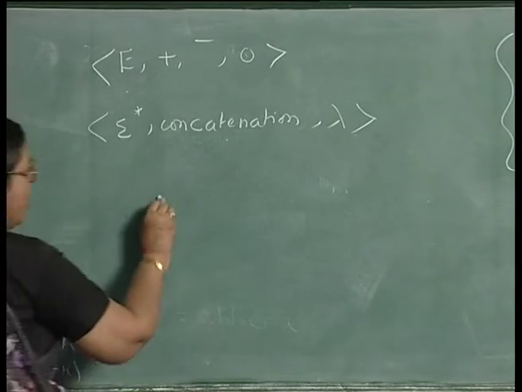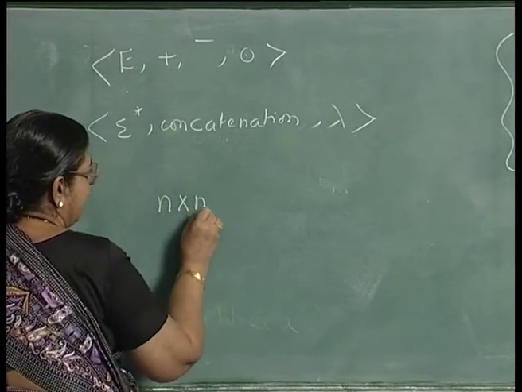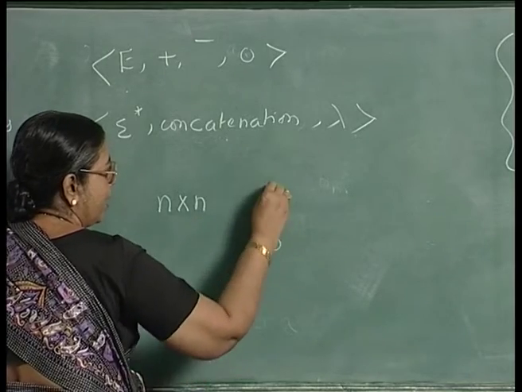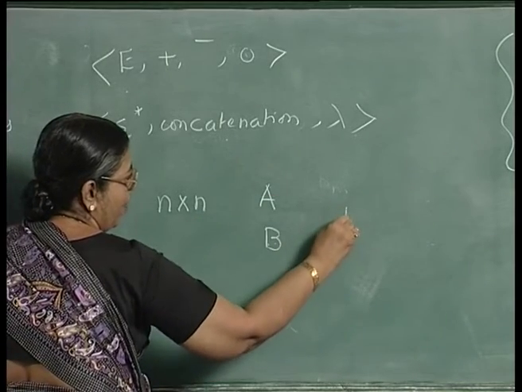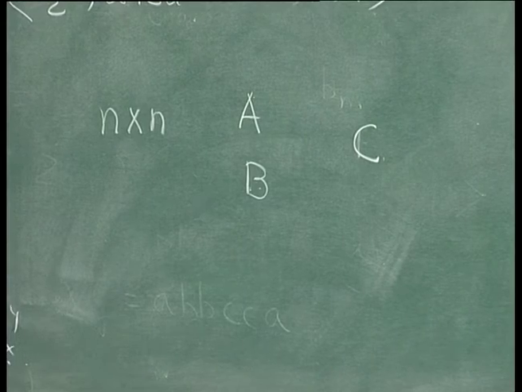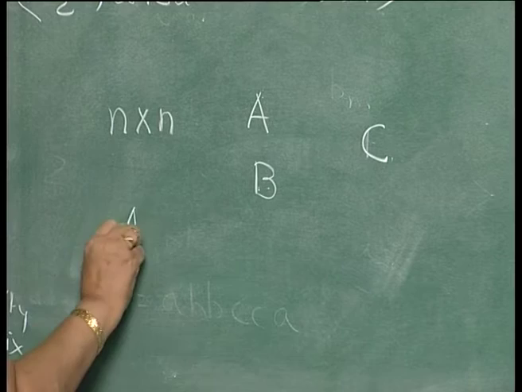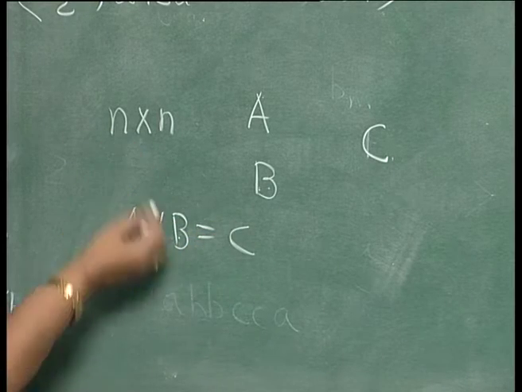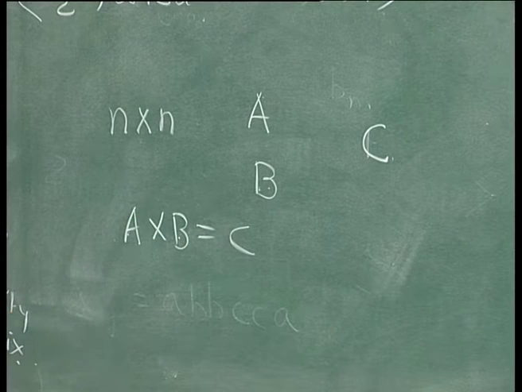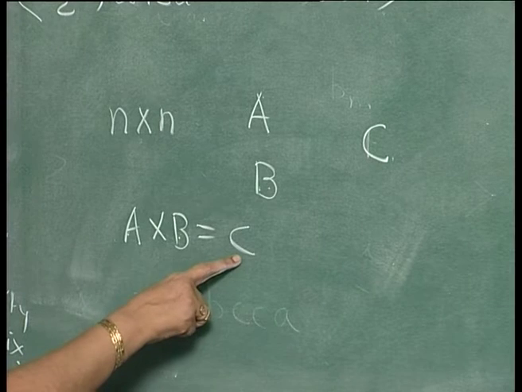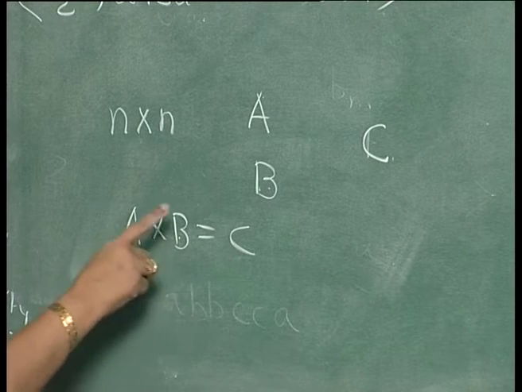If you multiply two n by n matrices, say A and another n by n matrix B, the product of A and B will be another matrix C, which is another n by n matrix. If A and B are non-singular, C will also be non-singular. So, the closure property holds.